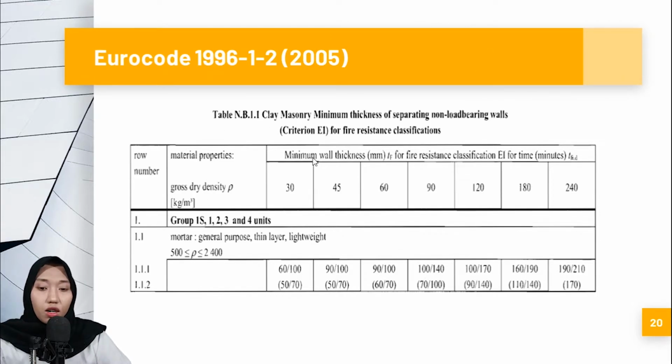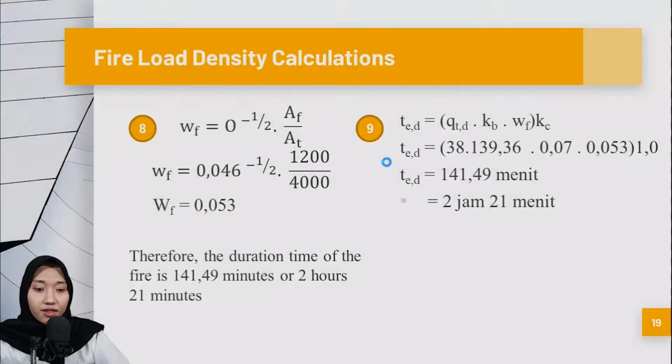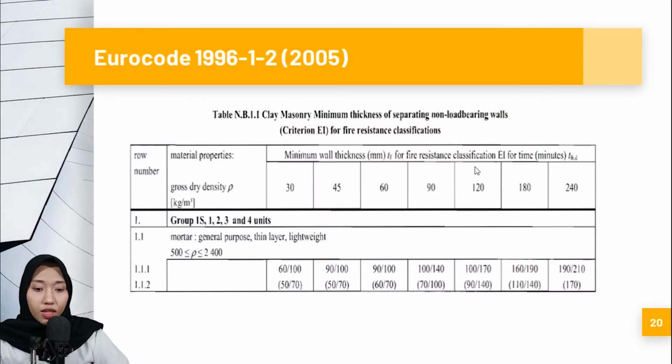We have a minimum thickness according to the Eurocode, and we have 141.49 minutes, and we fit the value here. It's between 120 and 180.